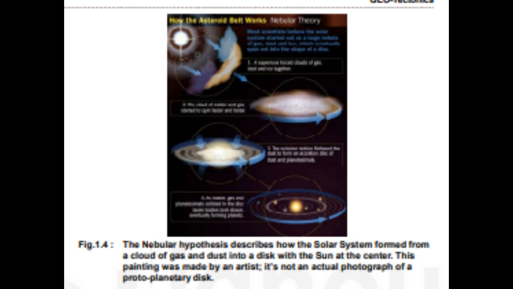Due to the continuous increase in size of the nebula, the speed of rotation became so fast that the centrifugal force exceeded the centripetal force. This created a bulge in the center of the gaseous mass. When this bulge increased in size, rings started forming one by one and were separated from the middle part of the nebula and thrown off due to centrifugal force. The residual central mass became the Sun and the rest of the rings became the planets. By the repetition of the same process, rings were separated from the newly formed planets, and the material of each ring condensed to form satellites of the concerned planets.